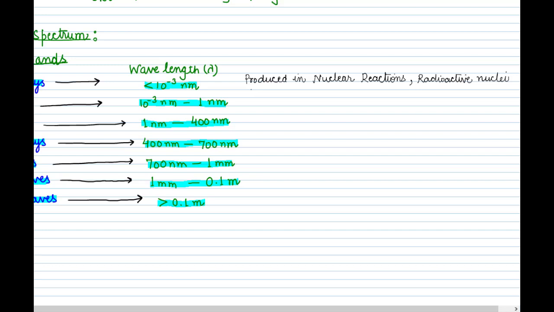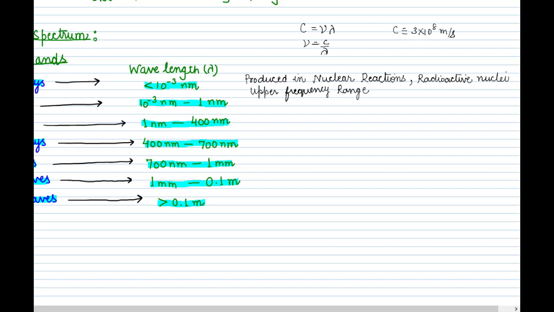So they lie in the upper frequency range because we know the formula c equals nu lambda, or nu is equal to c upon lambda, where nu is the frequency and lambda is the wavelength. So if the wavelength is small, then the frequency will be high because c is the speed of light, which is always a constant.